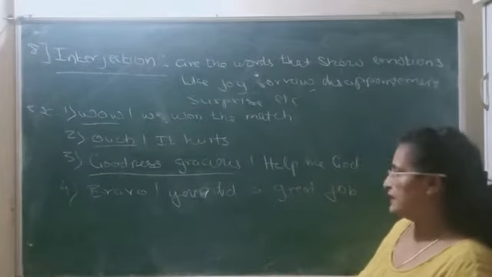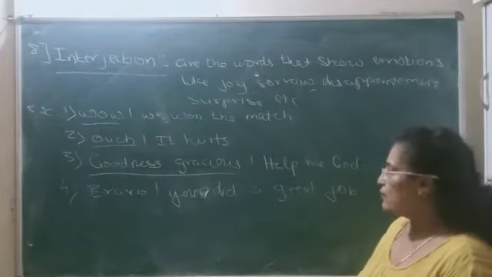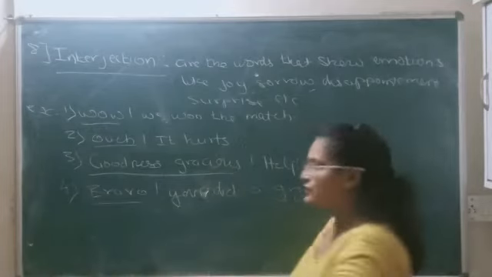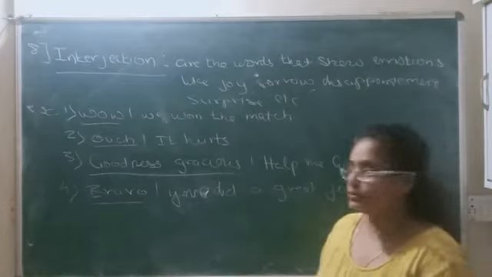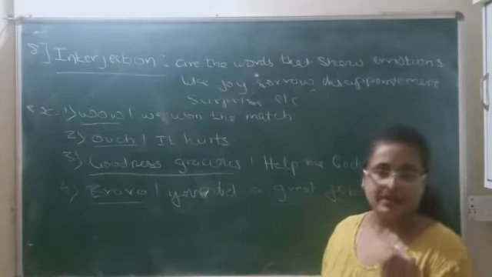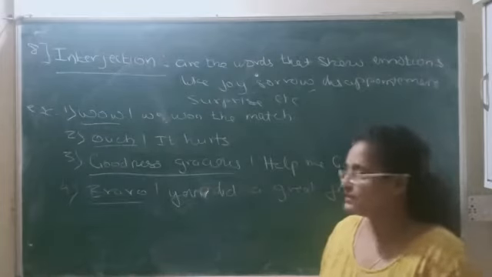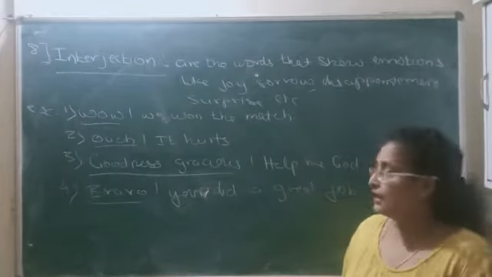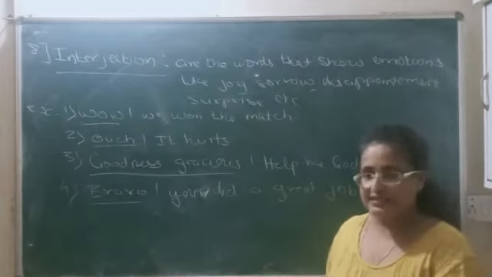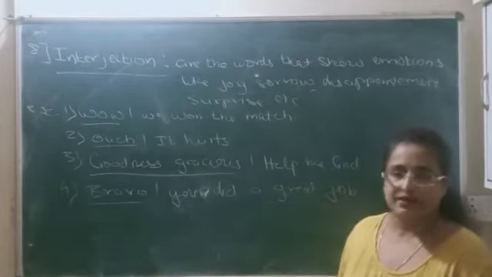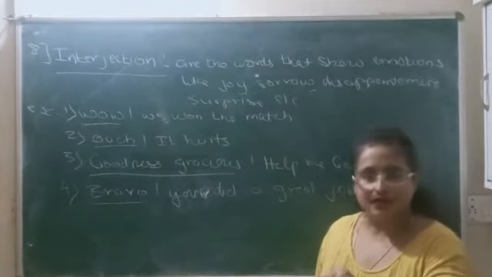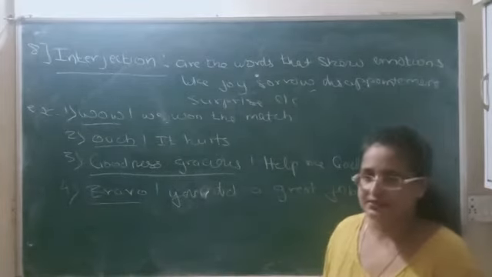that person is feeling. See the fourth one. Bravo, you did a great job. That is pure excitement and you are actually encouraging somebody. So bravo is another word showing an emotion of happiness or appreciation, and that is therefore an interjection. So it's quite easy. Interjection is the easiest you can say to identify in parts of speech, because anytime a word after that there is an exclamatory mark, that's an interjection.